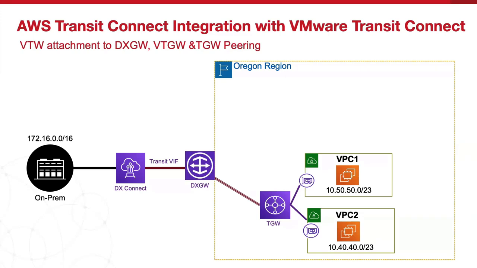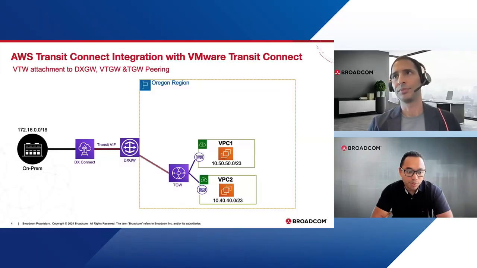Right, got it. So now in the diagram, the network flow is like anyone in on-prem with that 172.16.0.0/16 CIDR can follow the traffic through Direct Connect, then DX gateway, and then TGW, and then reach both VPCs without any issues. That's correct. And then this is the scenario.